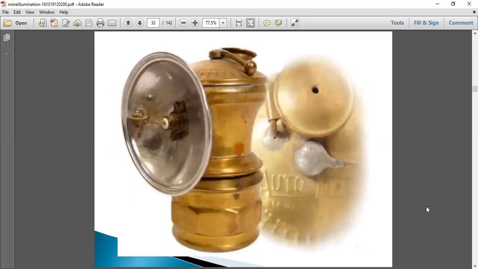So this is the handy instrument figure showing the acetylene hand lamp, generally used in metal mines, which has two chambers. The upper chamber has water, and the lower chamber has calcium carbide. A threaded valve or mechanism is arranged between these two chambers, which controls the dripping of the water falling from the upper chamber to the lower chamber.